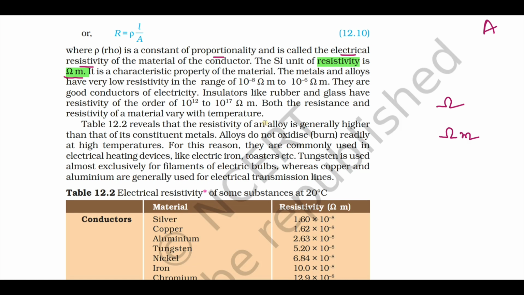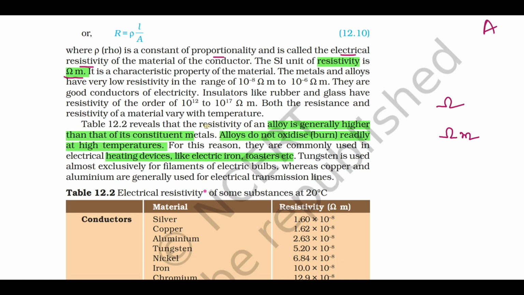concept here: alloys generally have higher resistivity. Why? They can ask a give reason question. Because alloys do not oxidize or burn readily at high temperature. That's the reason alloys are most commonly used in heating devices like electric iron, toasters, etc.